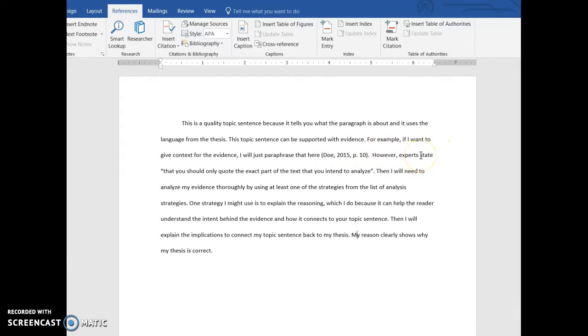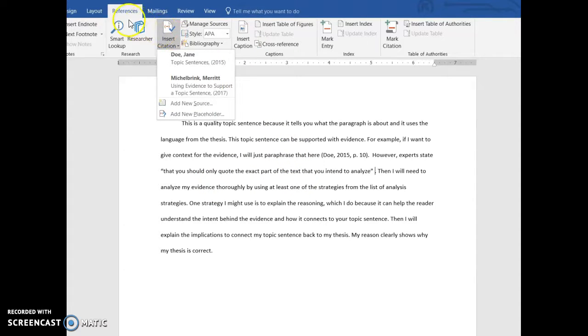Then going on, I say, however, experts state that you should only quote the exact part of the text that you intend to analyze. This is really important because sometimes we end up having really long quotes, and that ends up being a really long part that we have to analyze. So just quote the part that you want to analyze and then include your citation.